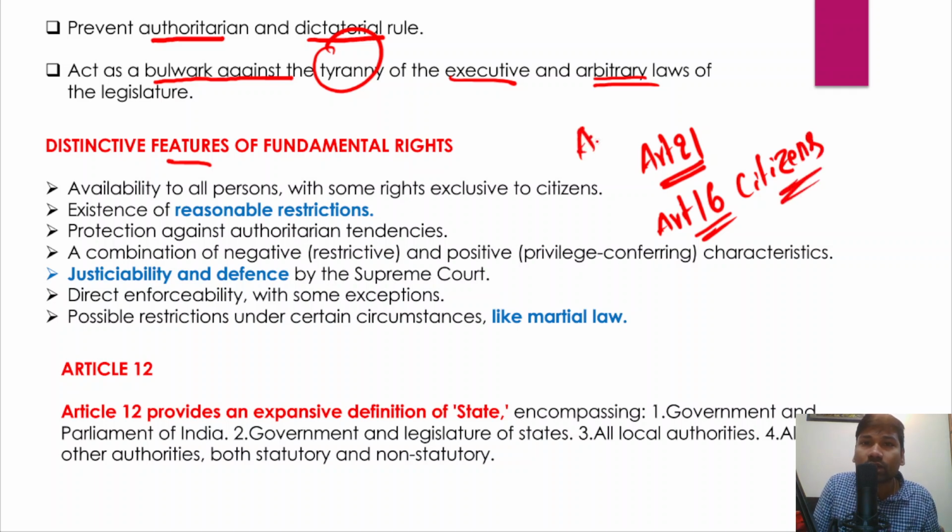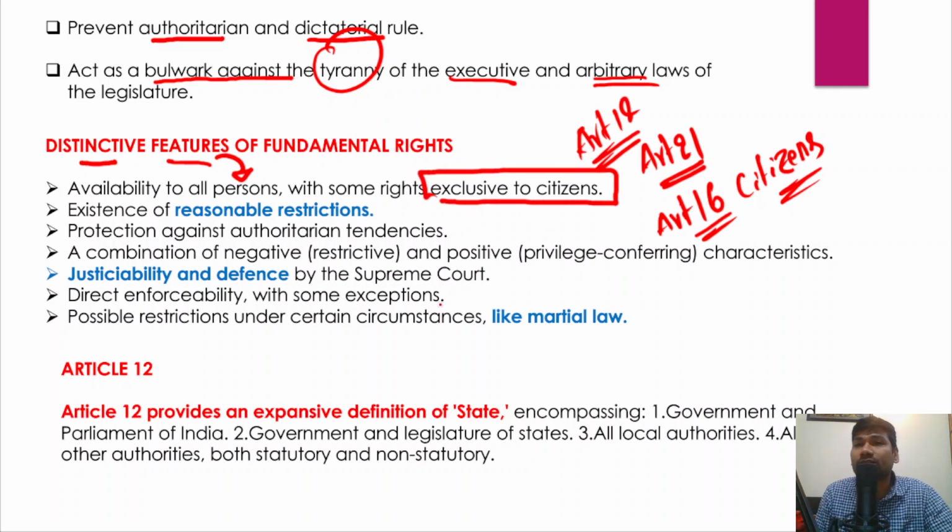Article 14 of the Indian Constitution is available for both citizens and non-citizens as well, right? So these are some distinctive features of the fundamental rights, that they are available for all persons, with some rights exclusive to the citizens of this country.